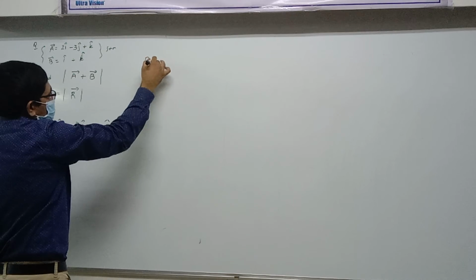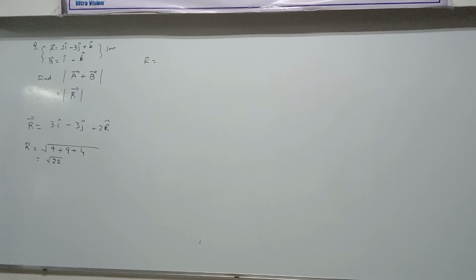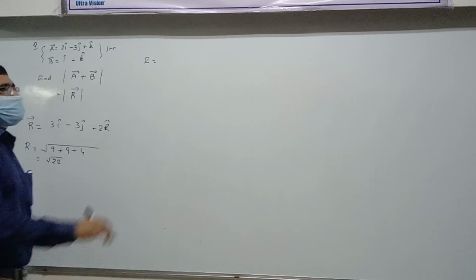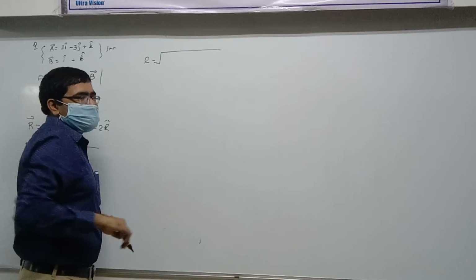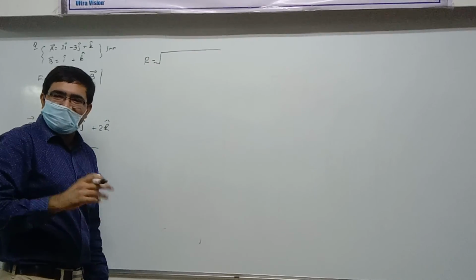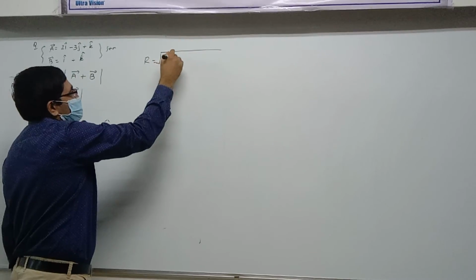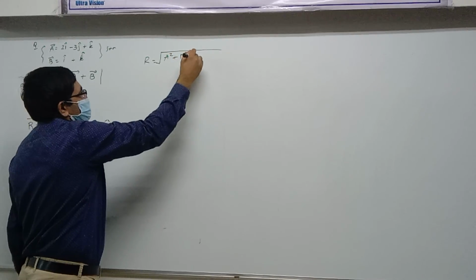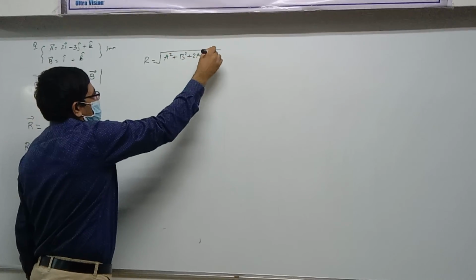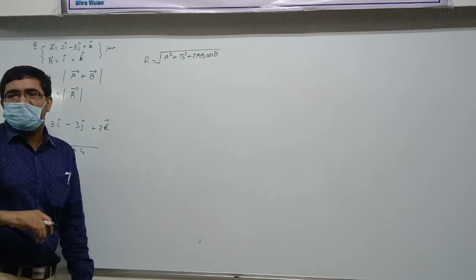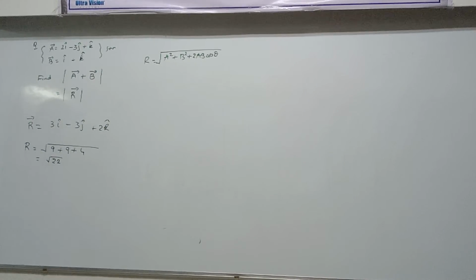What other formula comes to find magnitude of resultant? Under root A square plus B square plus 2AB cos theta. What's theta? The angle between R vector and A vector, or A vector and B vector. Clear? Yes. Very fine. So that's what we have.